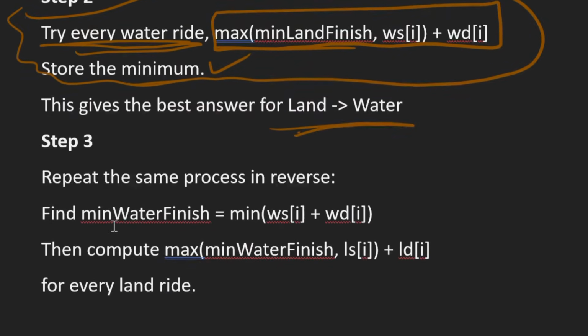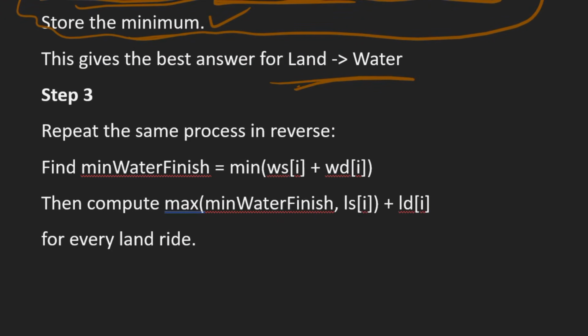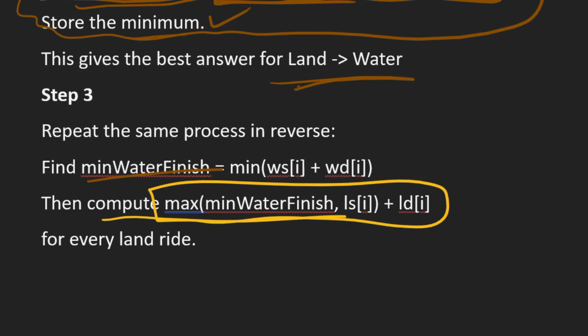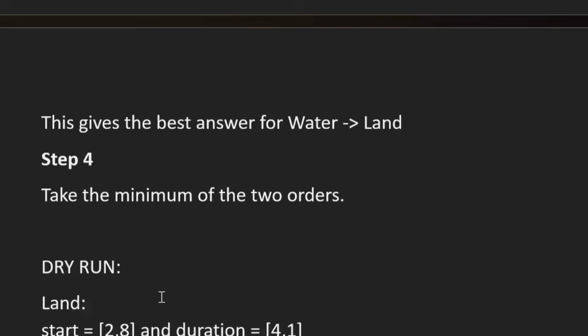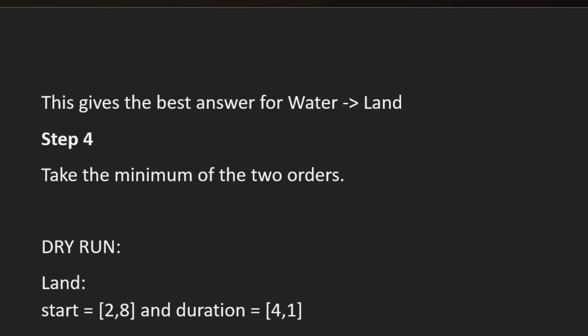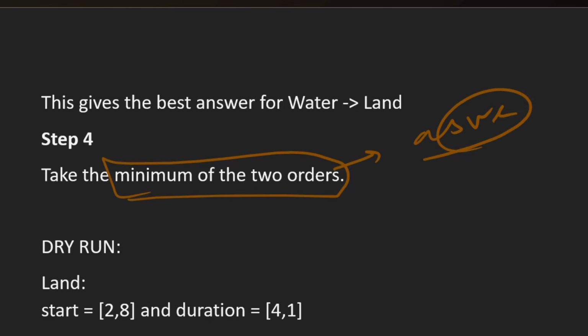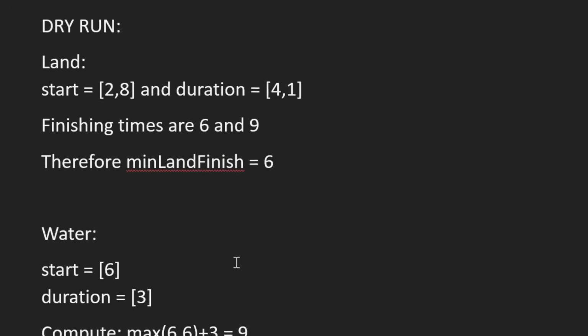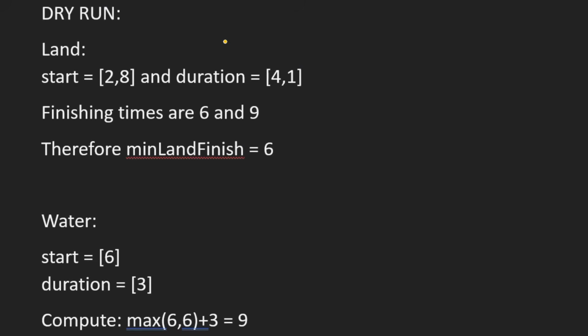And then we do the same thing for water to land, that is we find the minimum water finish time, and then we compute the minimum value of this for every land ride. And then in the last step we take the overall minimum of the two orders. So that will give us our answer. So let's try to understand with the help of an example.